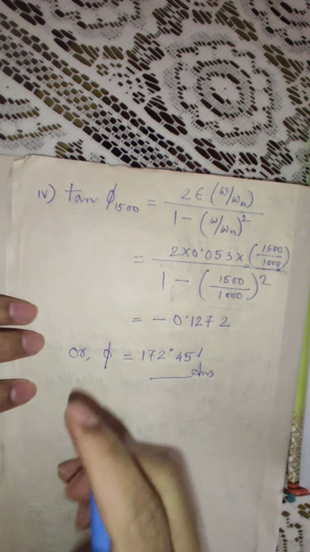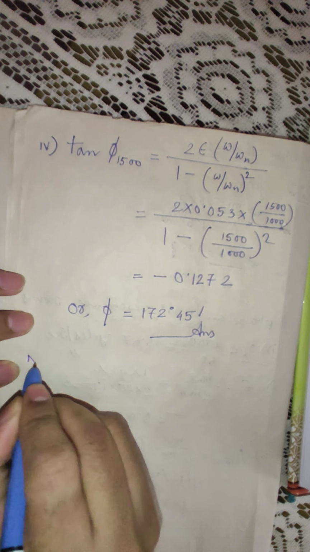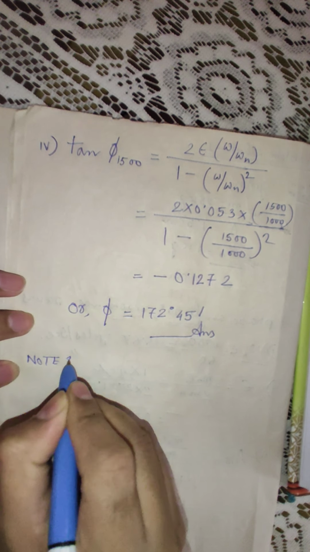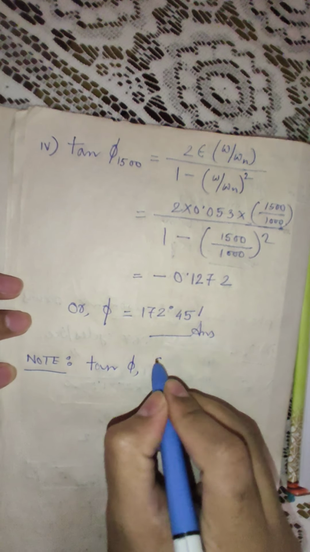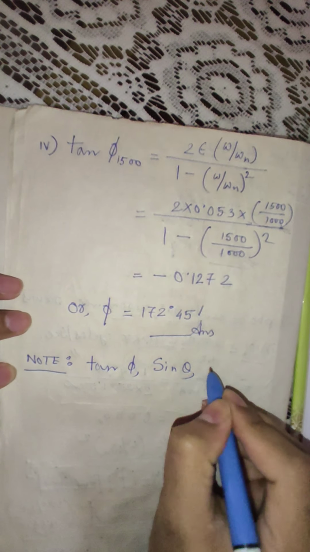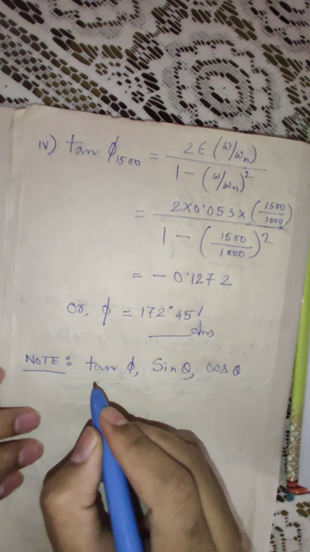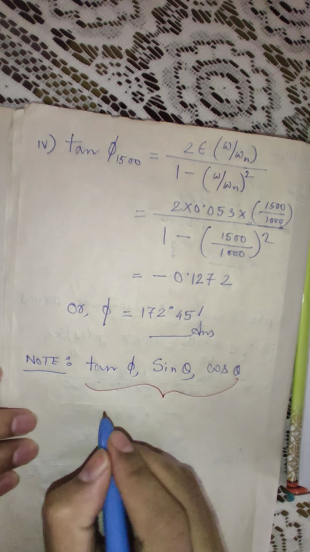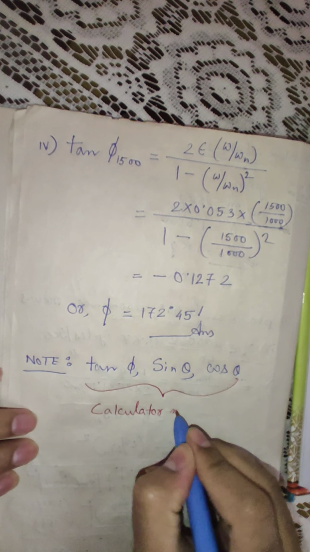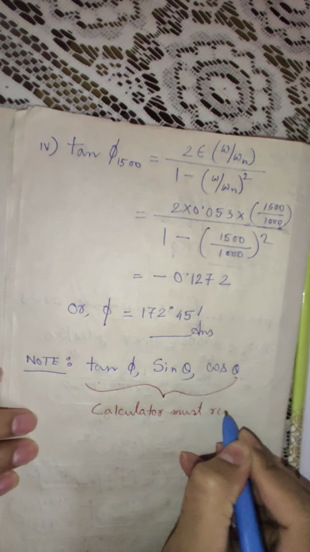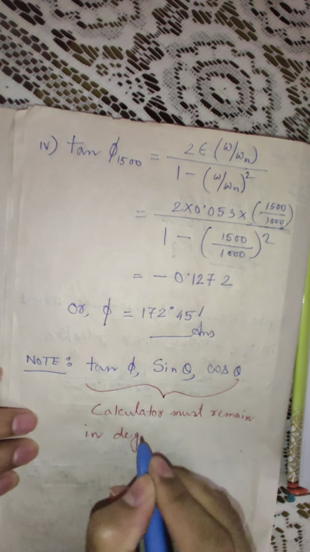So always remember, while calculating any trigonometric value, like it may be tan phi, it may be sin theta, it may be cos theta, your calculator must remain in degree mode.